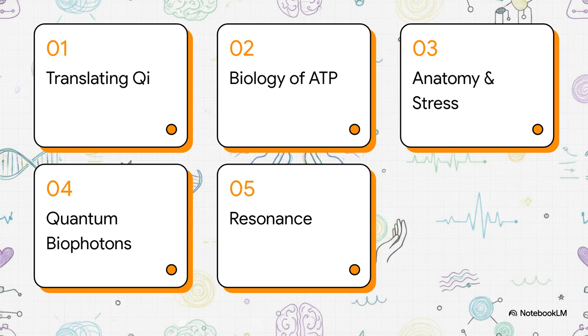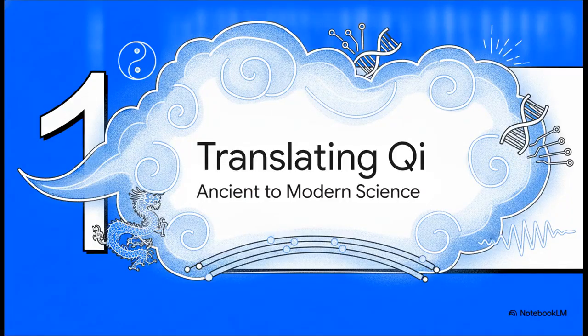1. Translating qi to science. 2. The biology of ATP. 3. Anatomy, meridians, and stress. 4. The quantum biophoton network. And finally, 5. Resonance and entanglement. Let's get started with Section 1, Translating Qi to Science.